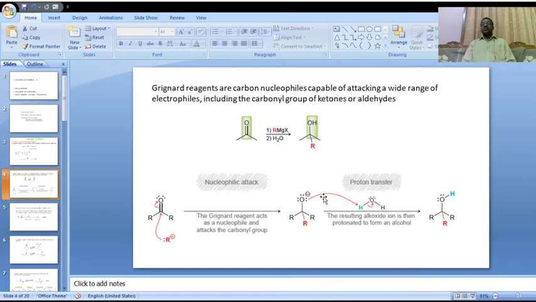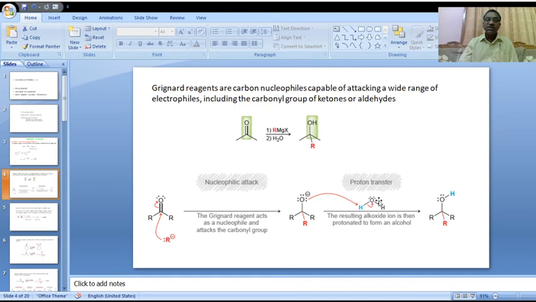Alcohol formation is not possible if the water molecule is used in the first step. Protonation is carried out in the second step, where we use the water molecule.